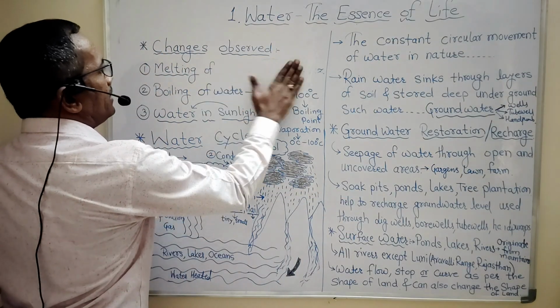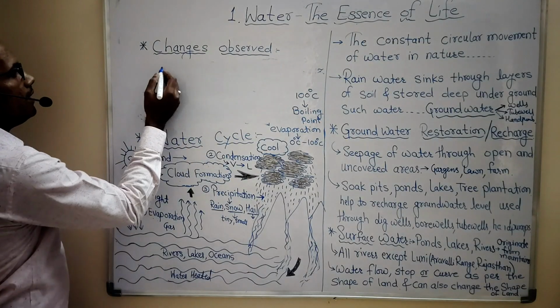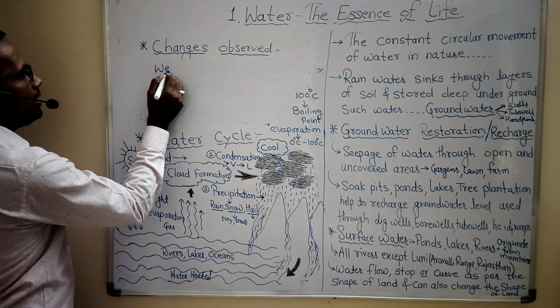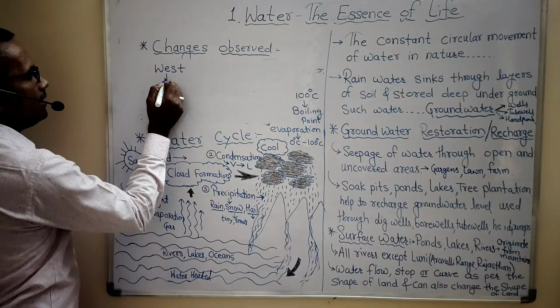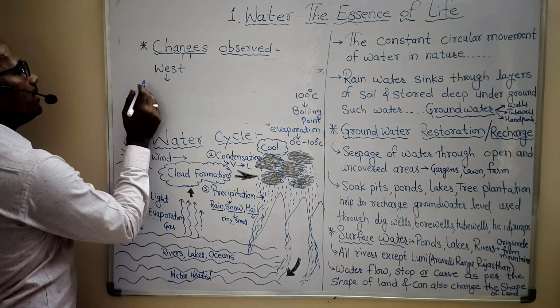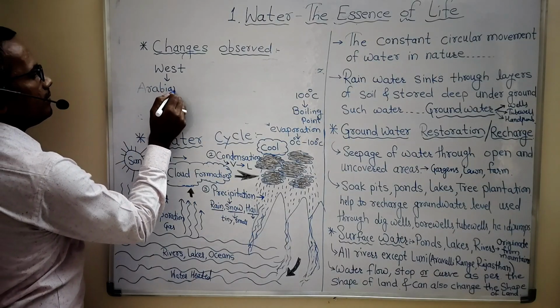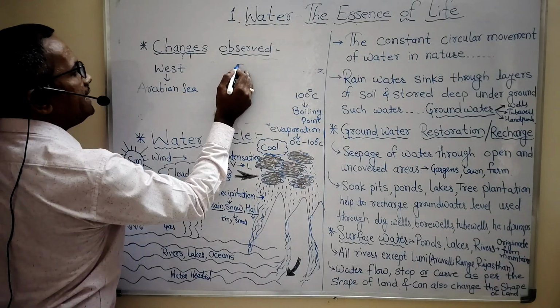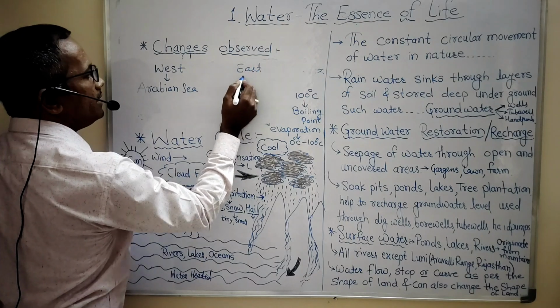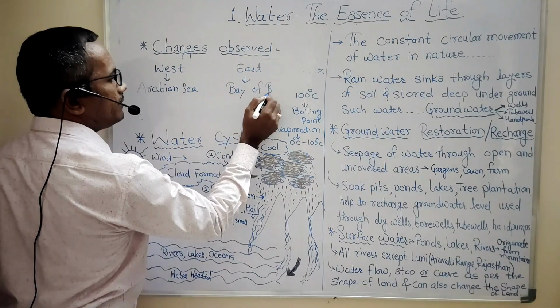So if I draw here one thing, the west part of India is connected to the Arabian Sea and the east part of India is connected to the Bay of Bengal.